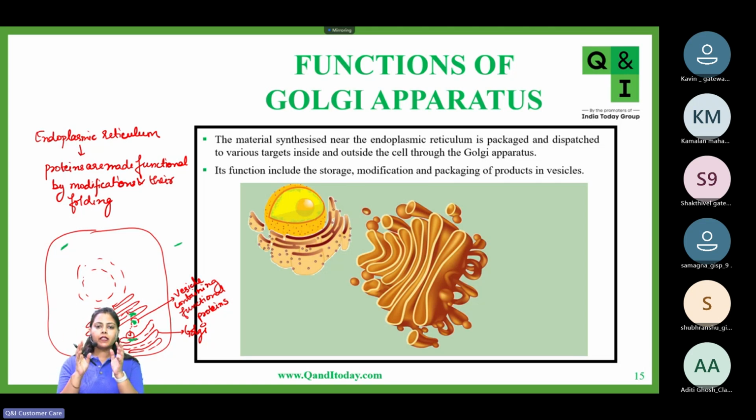Now this parcel needs to be sent outside. So what we will do, it will now go to the Golgi apparatus, and in the Golgi apparatus, proper address, proper tagging, proper stamp, everything would be made onto that, so that the exact location where this protein needs to be delivered can be understood, can be known. Okay. So now what happens, this protein will traverse through the various cisternae of the Golgi apparatus, and then it will exit from here.